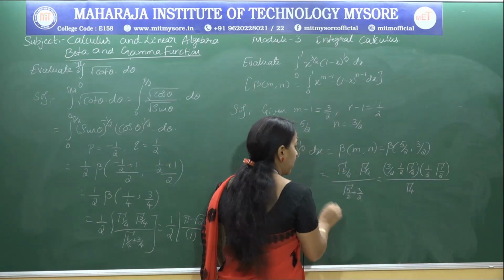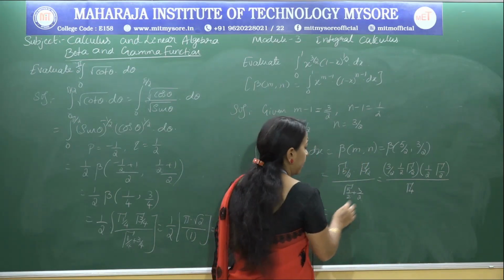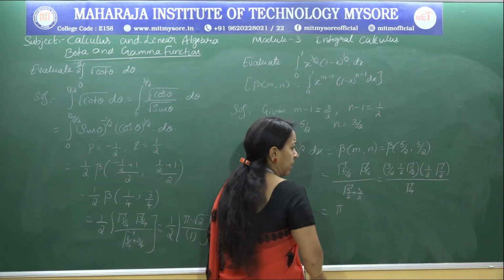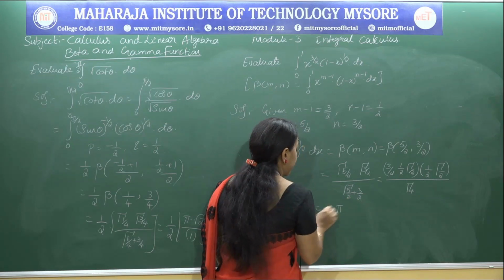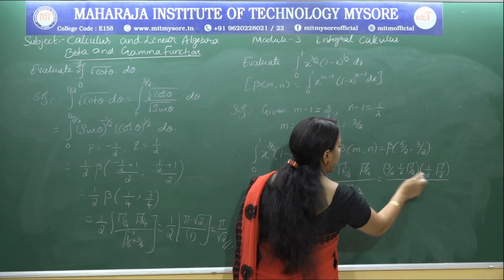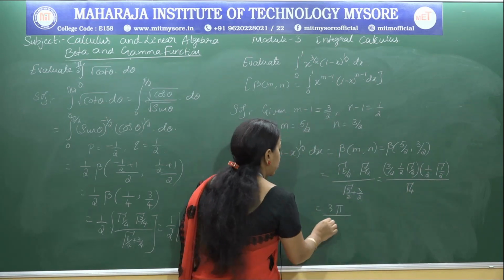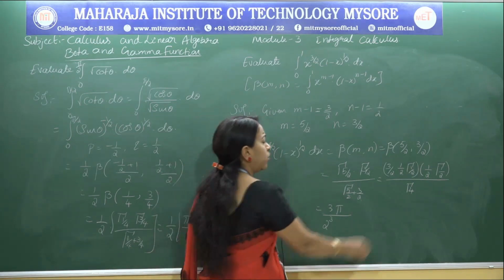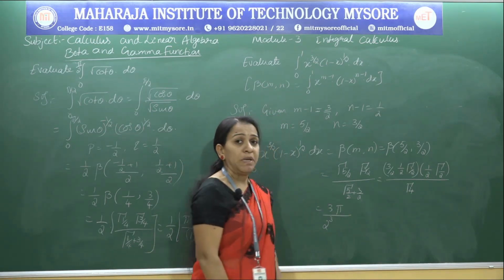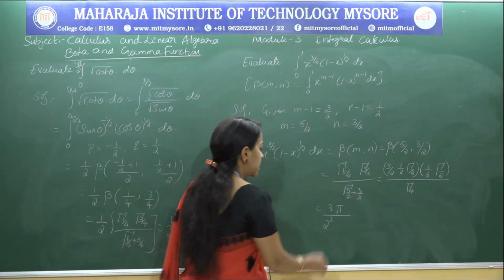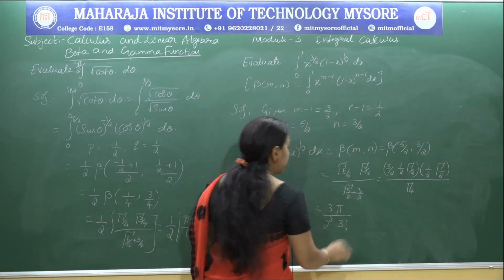So now simplify the next step. 3 into gamma(1/2), which is root pi, into root pi will be pi, into 3 divided by 2, 2, 2, 2. So we have 2 three times, so 2 to the power of 3, that is nothing but 2 cube, into gamma(4). Gamma(n + 1) is n factorial, so gamma(4) is 3 factorial.